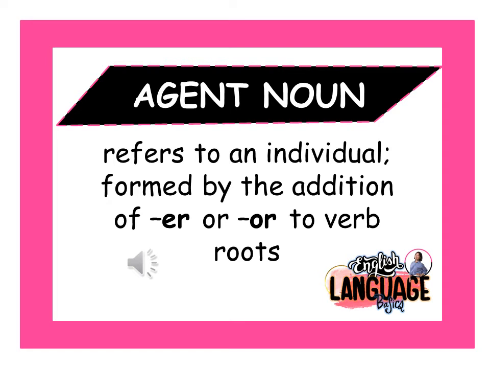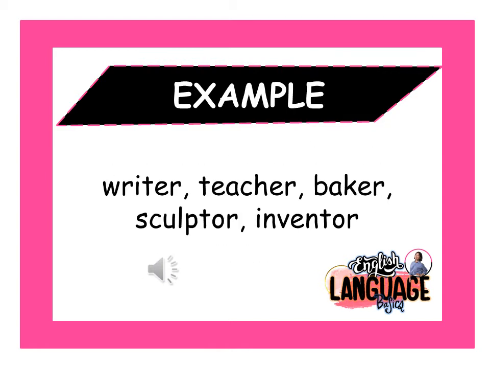The sixth form of noun is agent noun. This refers to an individual or to a person whose name is formed by the addition of er or or to the verb roots. The examples are the verb root write plus er becomes writer. The verb root teach plus er becomes teacher.